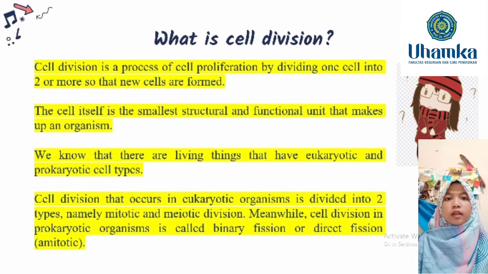We know that there are living things that have eukaryotic and prokaryotic cell types. Cell division that occurs in eukaryotic organisms is divided into two types, namely meiotic and mitotic division. Meanwhile, cell division in prokaryotic organisms is called binary fission or direct fission, amitotic.